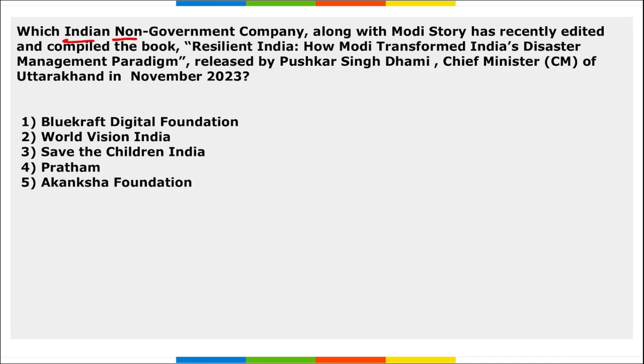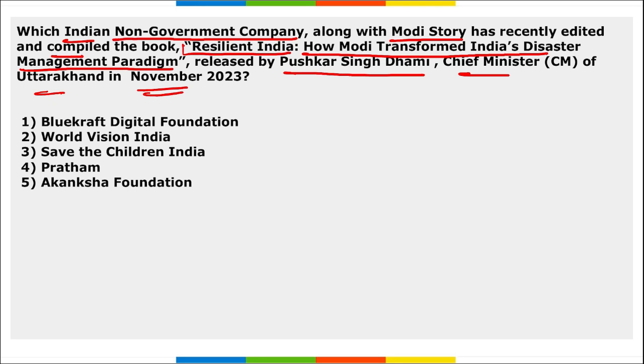First, which Indian non-government company along with Modi Story has recently edited and compiled the book Resilient India: How Modi Transformed India's Disaster Management Paradigm? This book was released by Pushkar Singh Dhami, Chief Minister of Uttarakhand, in November 2023. The question asked is, which is that Indian non-government company along with Modi Story that edited and compiled this book. This was done by Blue Craft Digital Foundation. Option A is rightly mentioned here.